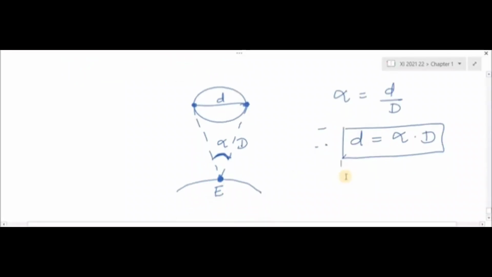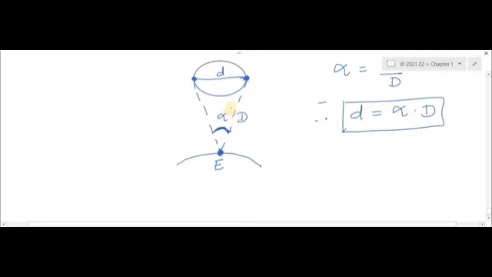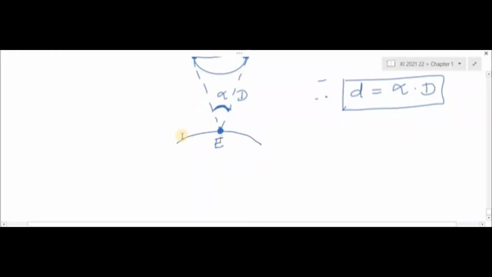Just remember, the change here is what? Here we observe two points of the planet from a single point on the Earth. Single point on the Earth, and we observe two points of the planet. Small d is the diameter of the planet, capital D is the distance between planet and Earth, and alpha is the angle between the two directions. So this is the way by which we measure the size of the planet.